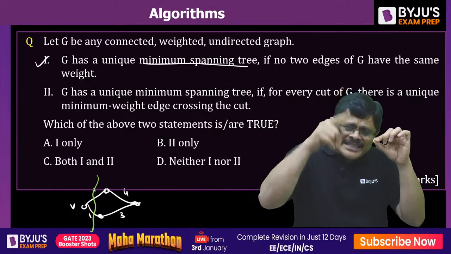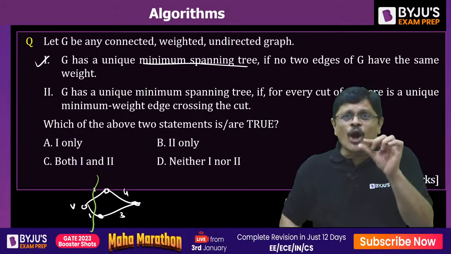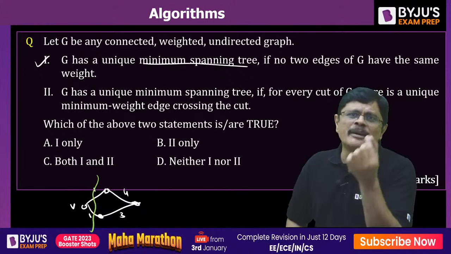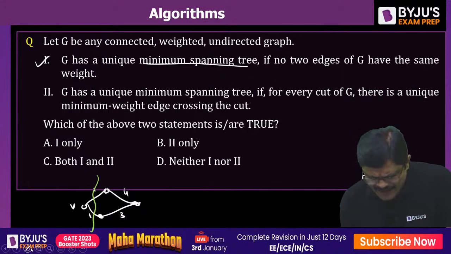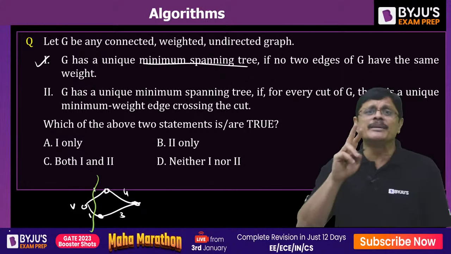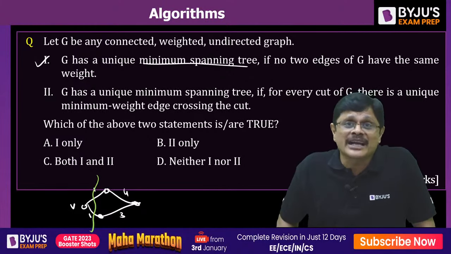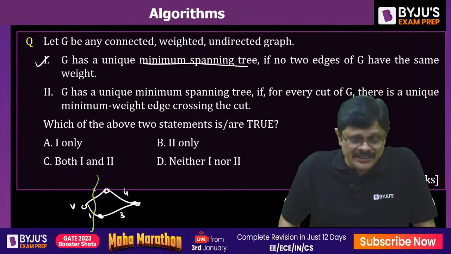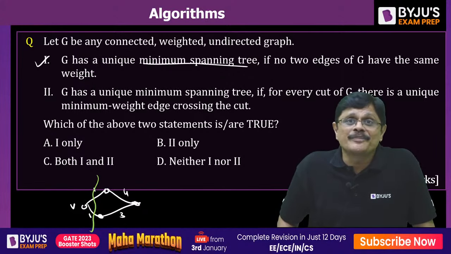Now, there are some edges crossing the cut, and out of that, the edge having the minimal weight will be selected. Now here there are two minimal weight edges. Now the question is, which edge do you have to select? So there is a problem. Am I clear?